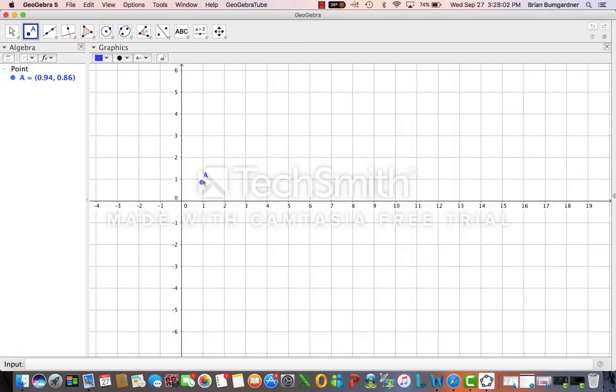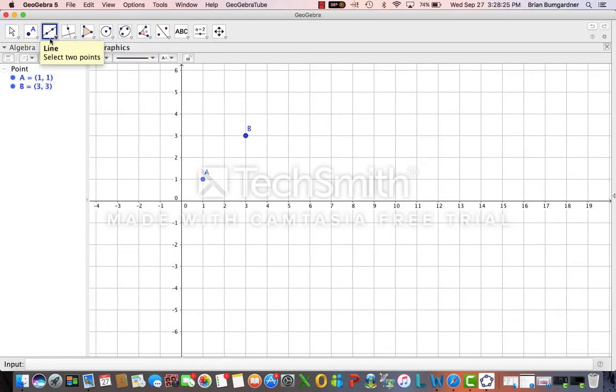This will just help you. As you can see, if we have our point here, we can move it, and just like that, it'll be easy as moving it over to 1, 1. So let's go ahead and label another point. How about 3, 3? As you can tell, over here on the algebra side, we have that it does in fact say 3, 3.